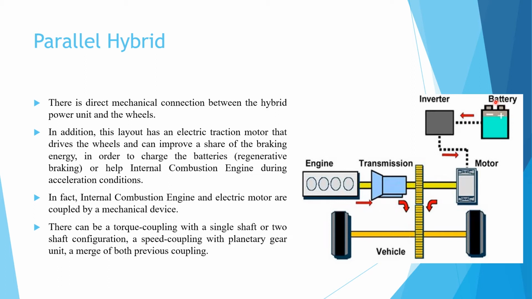Another way is from the electrical side: the power passes from the battery to the inverter, then from the inverter to the motor, and then from the motor to the vehicle via this mechanical linkage. So in both cases the mechanical linkage gets the power and then drives the wheel.